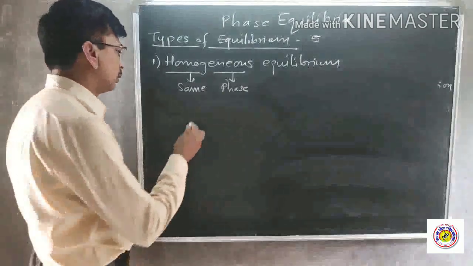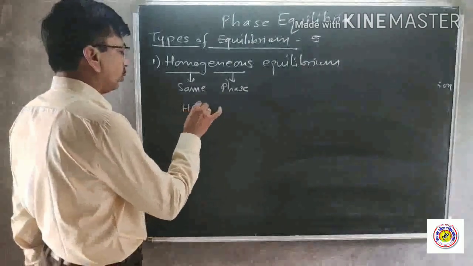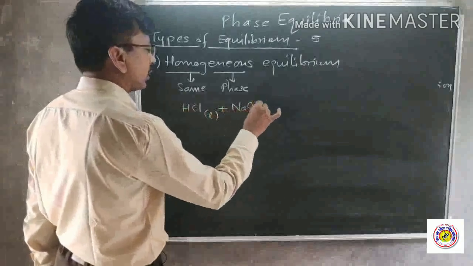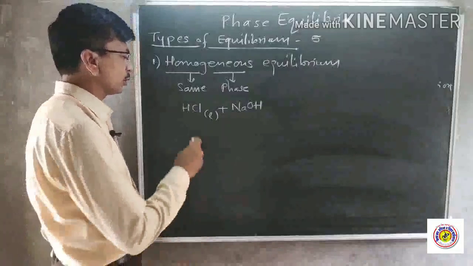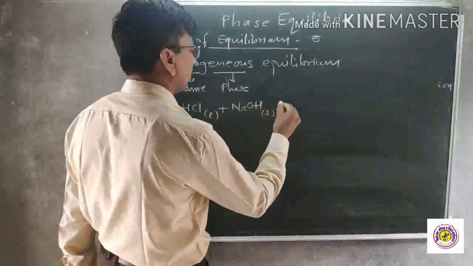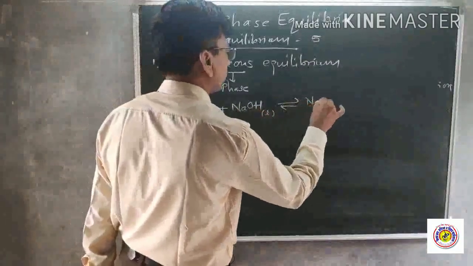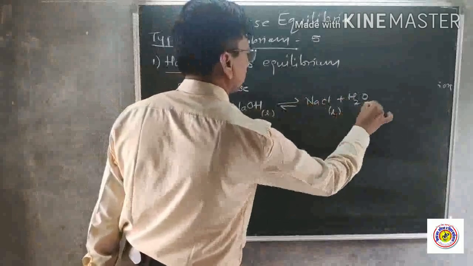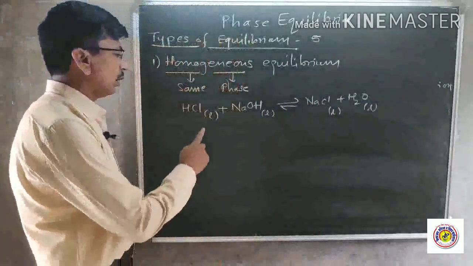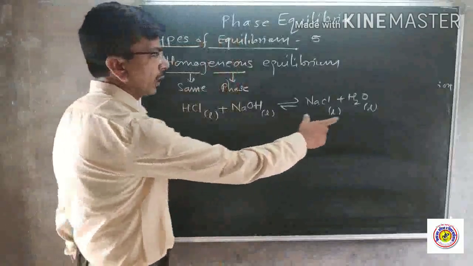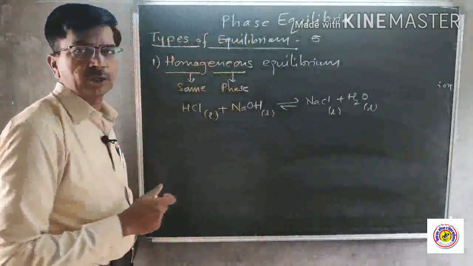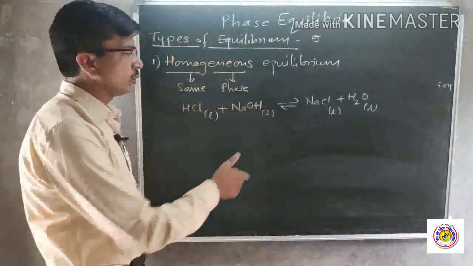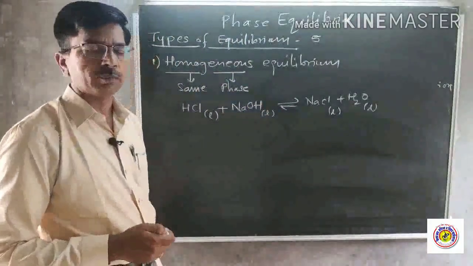For example, you have already studied the acid base titration of HCl and NaOH. HCl in liquid state, NaOH, will give NaCl plus water. Now all the reactants and all the products are in the same phase, same state, so we call this equilibrium a homogeneous equilibrium.